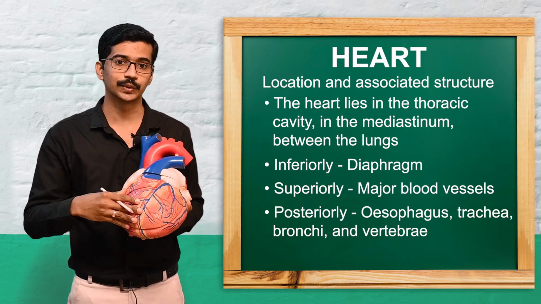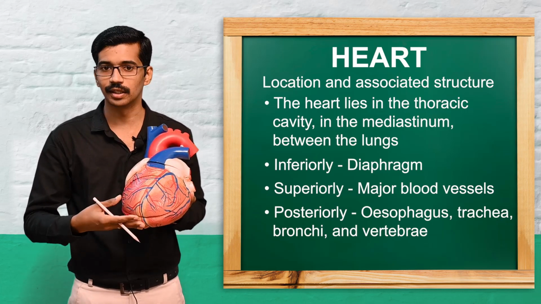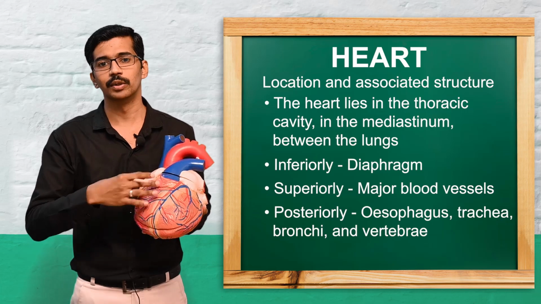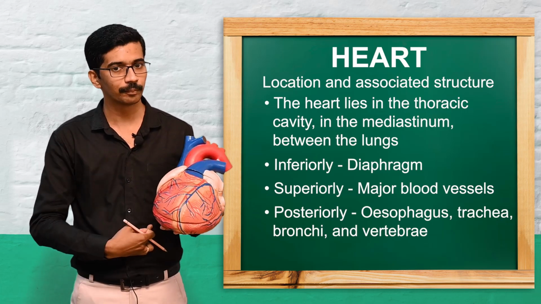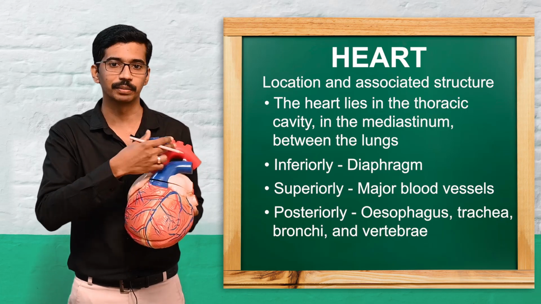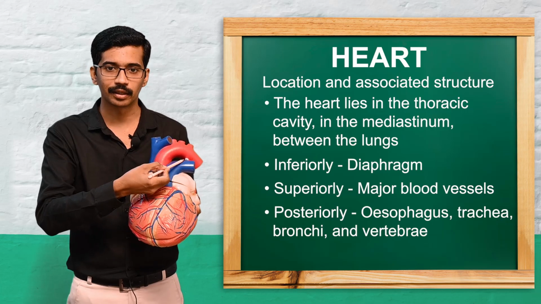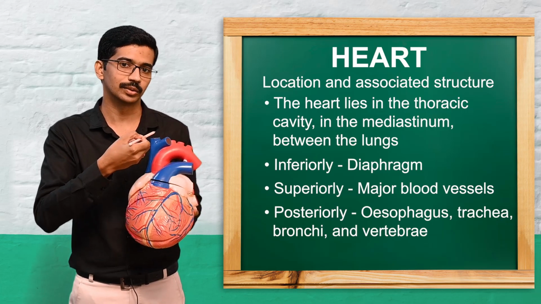Now we'll see the associated structures. Inferiorly, meaning below the heart, there is the diaphragm. Superiorly, above, you can see the major blood vessels: the aorta, the pulmonary artery, and the superior vena cava.